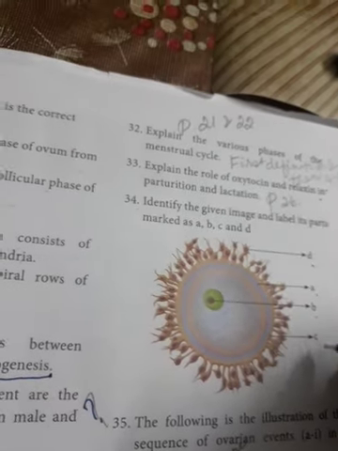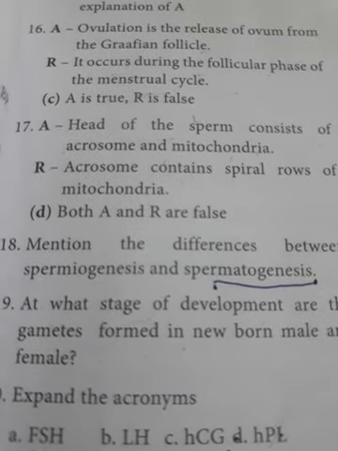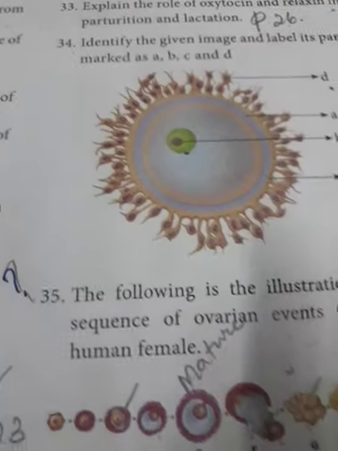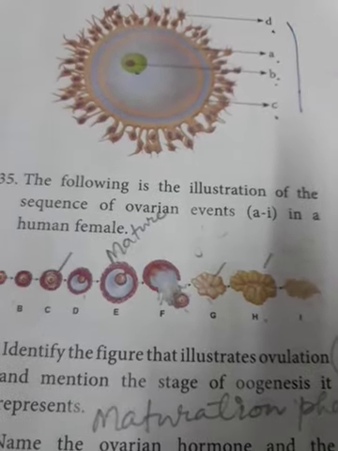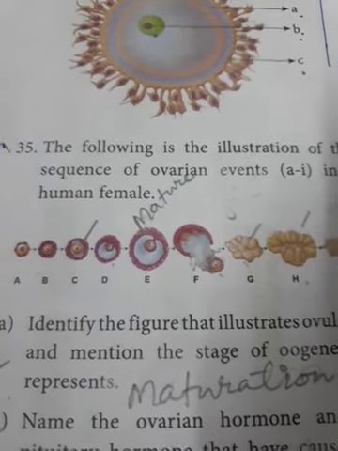Next one: identify the given image and label its parts. D has been given, that is called corona radiata. A, B, C: from the diagram you have to mention them, for example A is the nucleus. Now the following is the illustration of the sequence of ovarian events A to I in a human female.